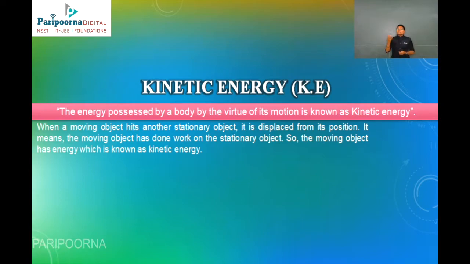The energy possessed by a body by virtue of its motion is known as kinetic energy. When an object is moving, it will hit another object which is in a stationary position, and it is displaced from its position. Then it means the moving object has done work on the stationary object. So the moving object has energy, which is known as kinetic energy.